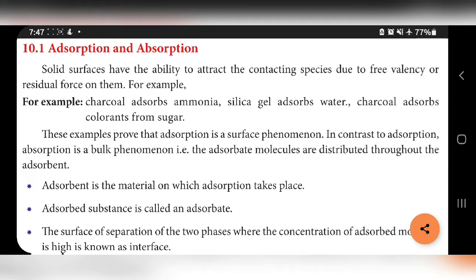Next heading: adsorption and absorption. AD is adsorption, AB is absorption. Generally, solid surfaces have the ability to attract the contacting species due to free valency or residual forces on them. So the surface of a solid contains free valency or residual forces, and only the solid surface has the ability to attract the contacting species.